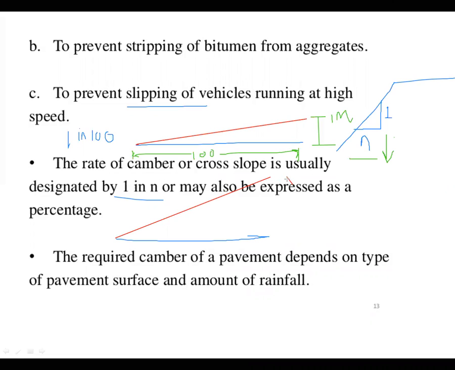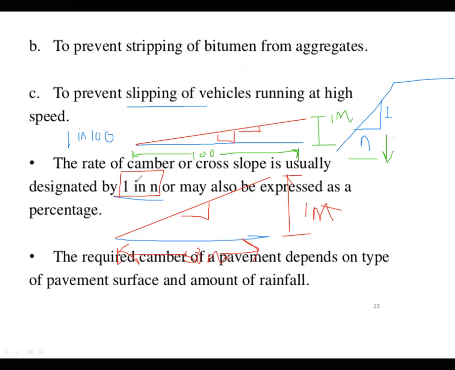That portion is 1 meter as usual, but this portion is 15 meter only. So that's why the slope shown here is much more than the slope shown here. We also express it as a percentage, but this is the actual way, 1 in n, to show the slope. And what is camber?